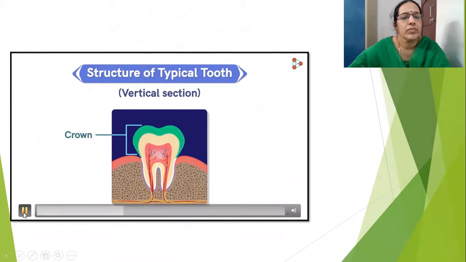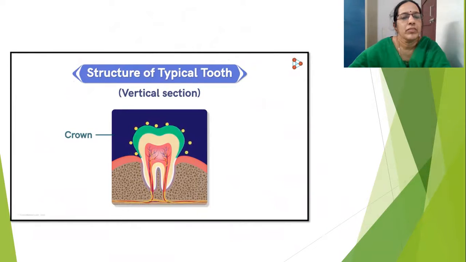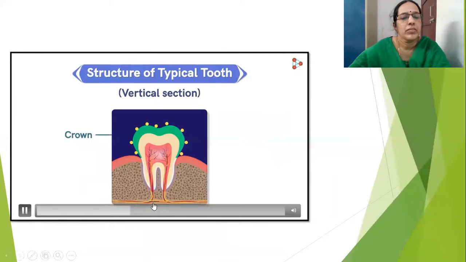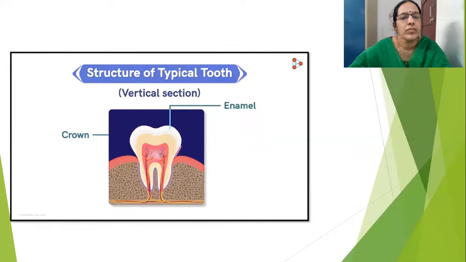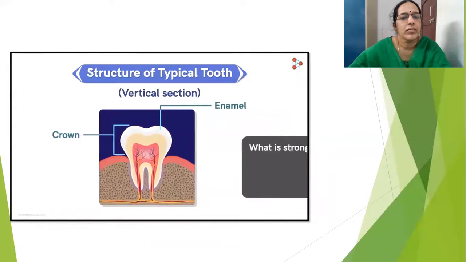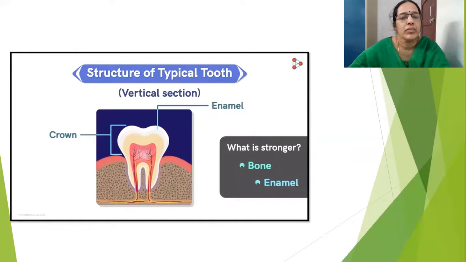Since the crown is the part exposed to all types of food particles and which encounters microbes as well, it needs to be well protected. Hence, it's coated with an extremely hard covering named enamel. Now, if I ask you, what is stronger, a bone or the enamel? I'm sure your answer will be bone. But that's not the case.